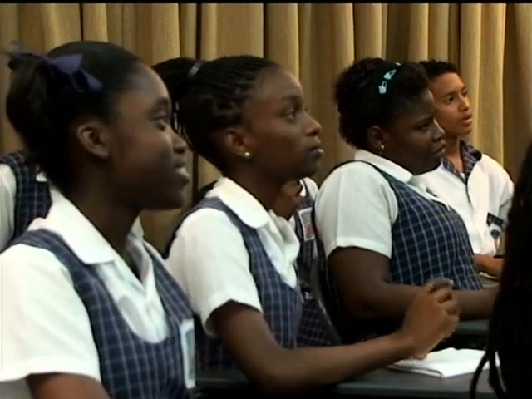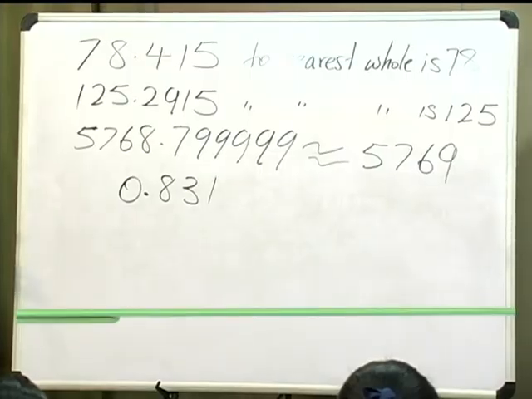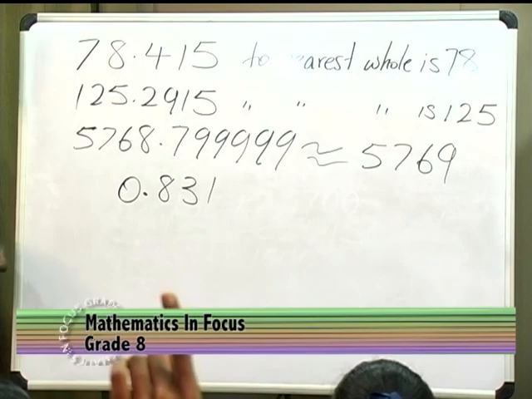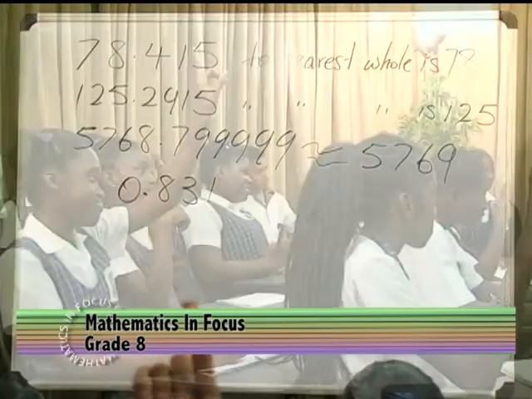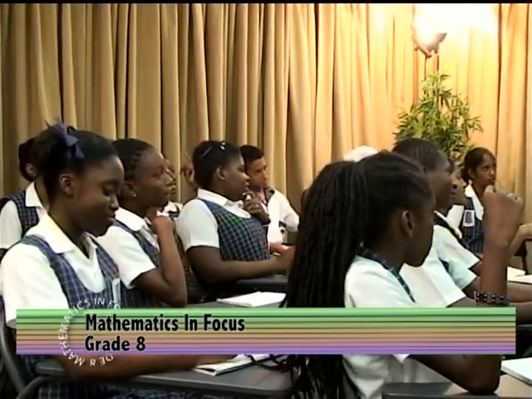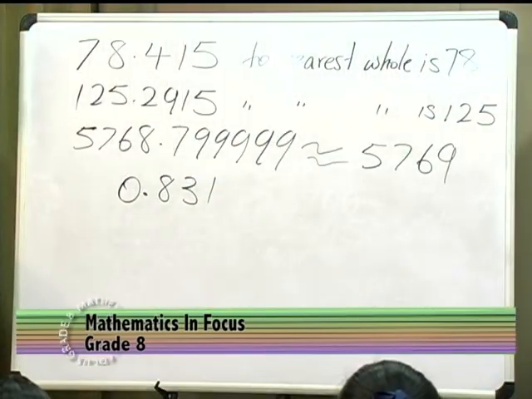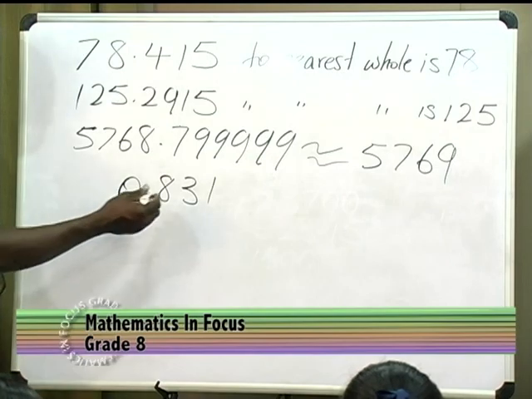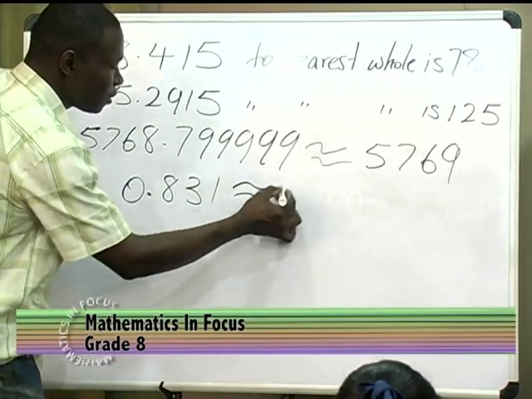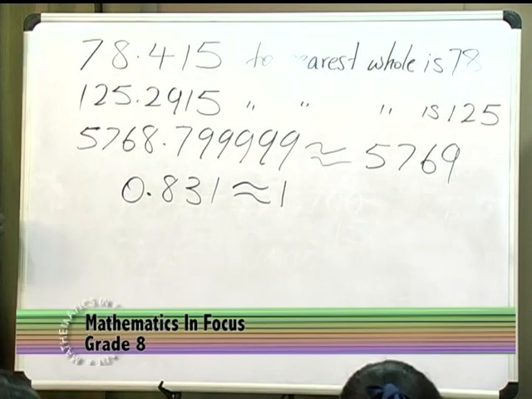One. Somebody say 1. Who agrees with 1? Let me see those who agree with 1. How will we get 1? The 8 is more than 5, so we increase the previous digit by 1. So 0 now becomes 1. Very good. All right.